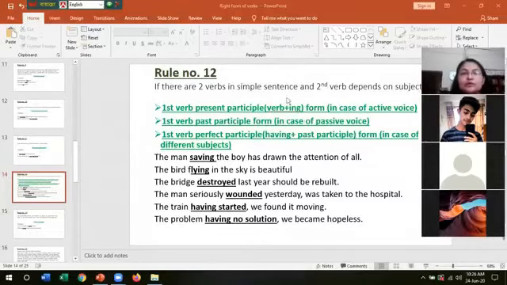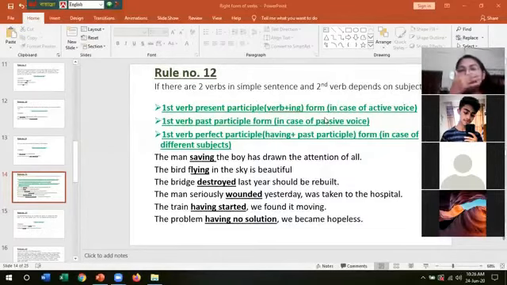Rule number 12 is very, very important, and you will have to give full concentration. It is really important, and you will need it throughout your whole life. But to follow rule number 12, there is a condition. The condition is, if there are two verbs in a simple sentence, dear boys, listen very carefully, and the second verb depends on the subject.